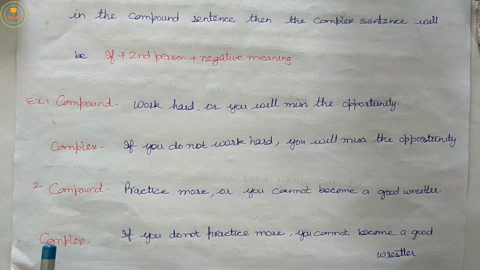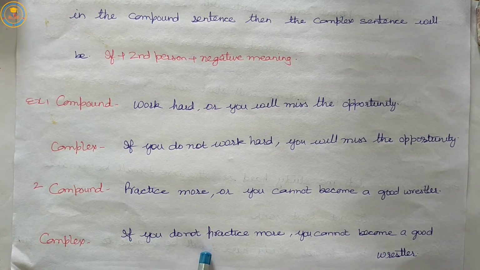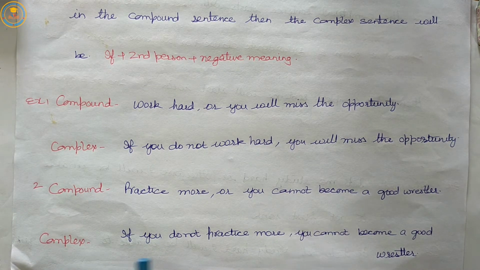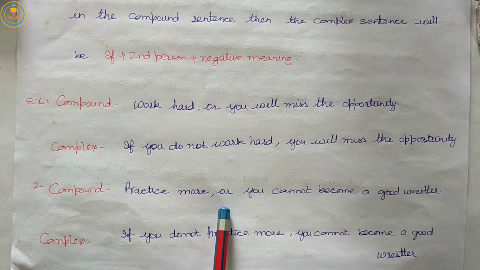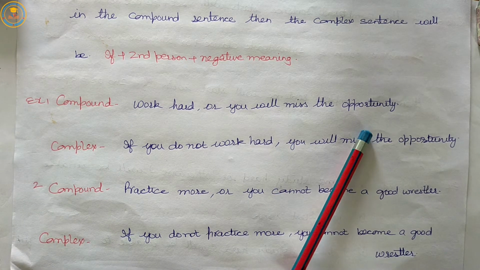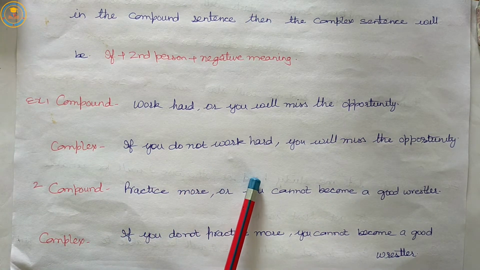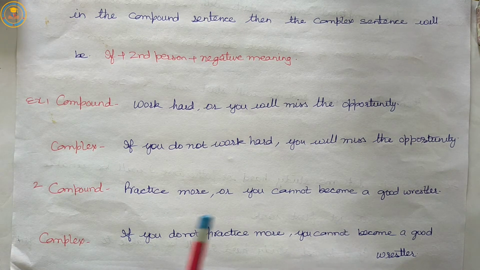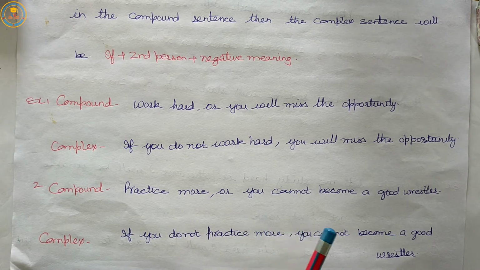So, in the 7th rule, we will use if plus second person plus negative meaning plus rest part of the sentence in the complex sentence, and for the compound sentence we will use affirmative form of verb plus or otherwise plus main clause. So work hard or you will miss the opportunity. If you do not work hard, you will miss the opportunity. Practice more or you cannot become a good wrestler. If you do not practice more, you cannot become a good wrestler.